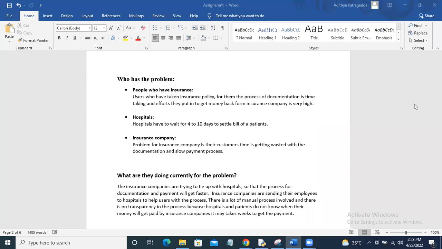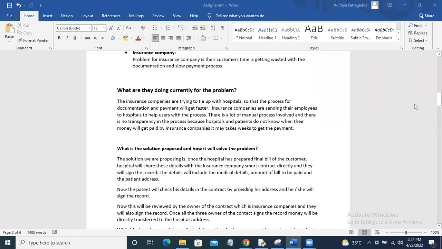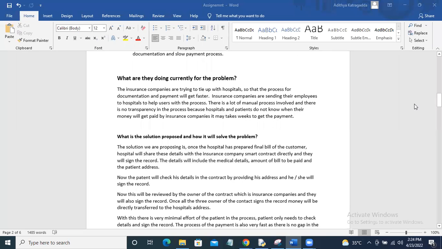For hospitals also, it takes a lot of time if the insurance company is delaying the bill settlement, and the insurance company has to contact both the customer and the hospital, so it's a big task for them as well. Currently, the hospitals and the insurance company have a direct tie-up.